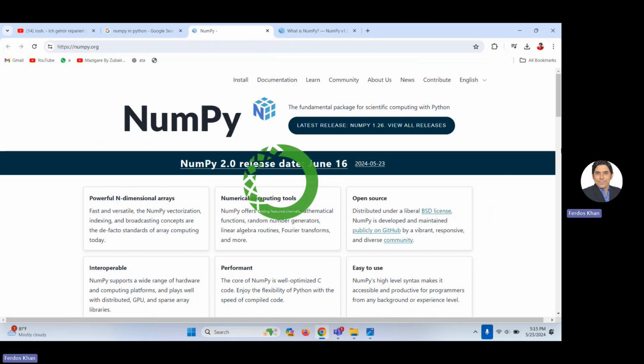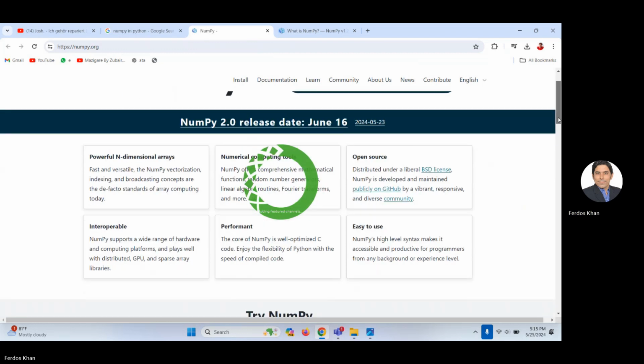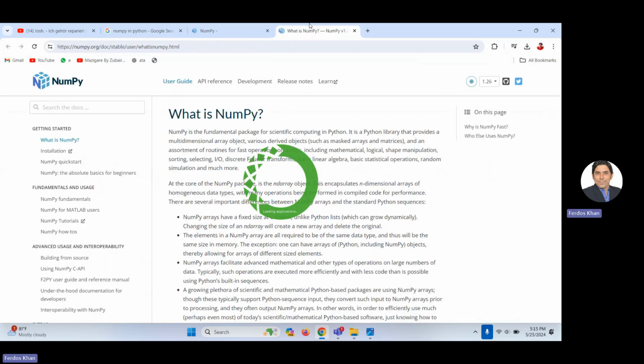So you can see you can use it for a lot of purposes. You can see details about what NumPy is. When you are doing this type of numerical, statistical, or linear algebra operation, you need to call NumPy in the Python environment.